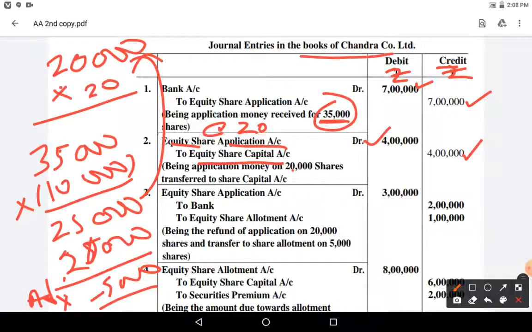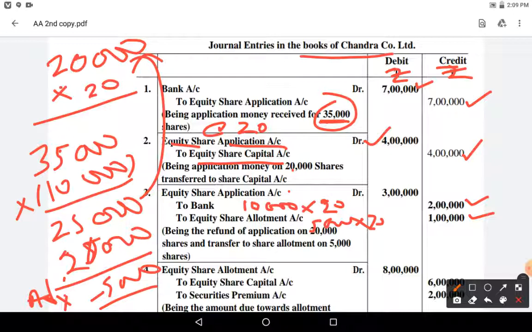So out of the total shares, 10,000 shares rejected. So share application account debit to bank, 10,000 shares into 20 rupees, 2 lakhs, and equity share allotment 5,000 shares into 20 rupees, 1 lakh.